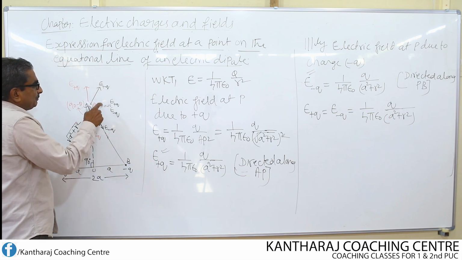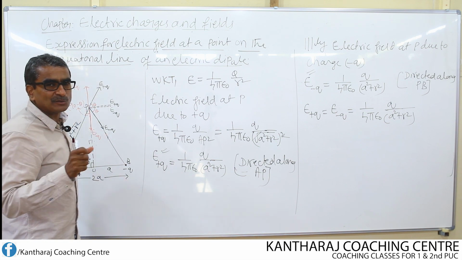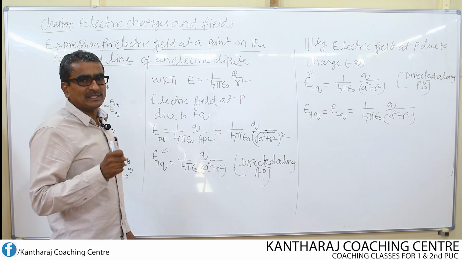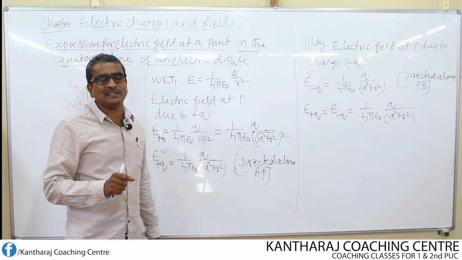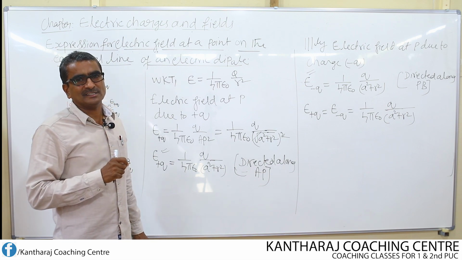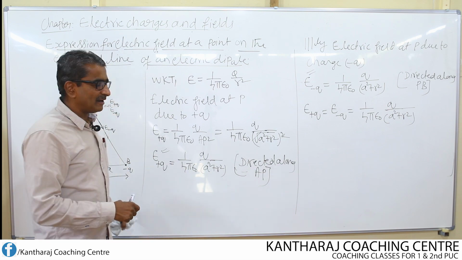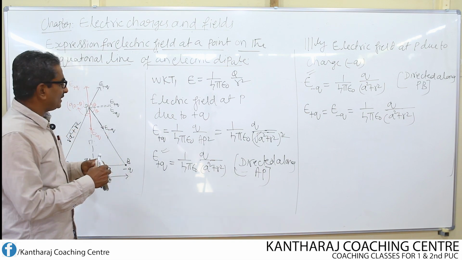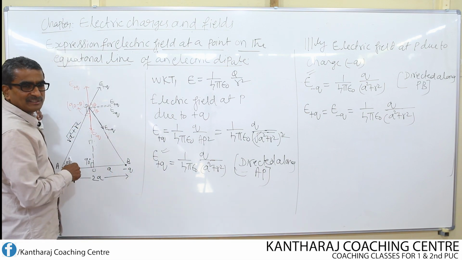But the split components must be associated with the trigonometric functions, because one is called the horizontal component and another one is called the vertical component. How to decide the horizontal component and vertical component? For that we take the angle into consideration.